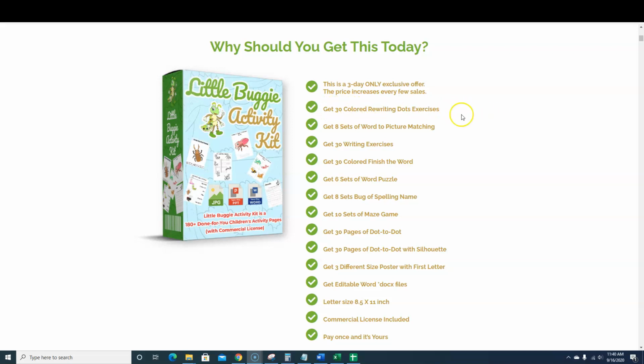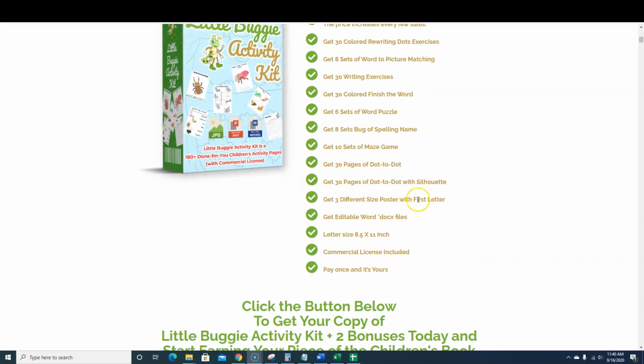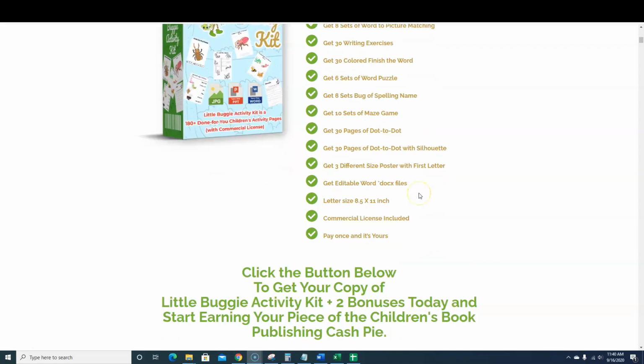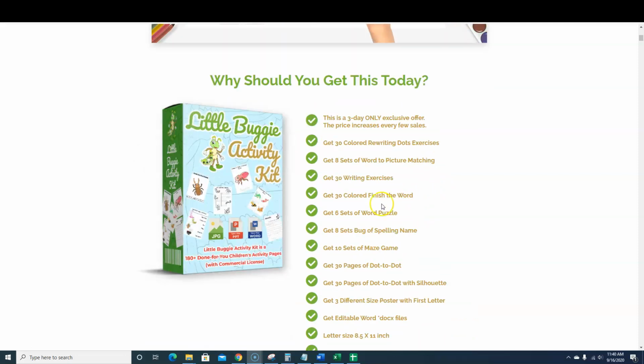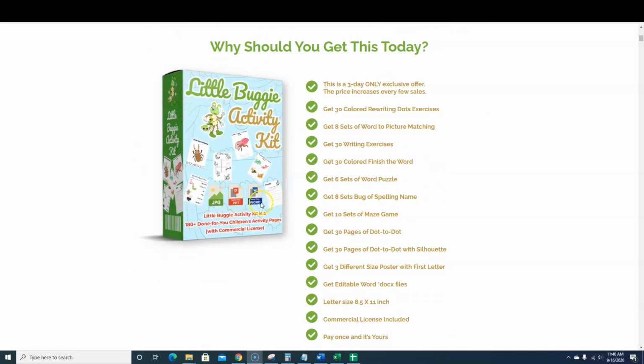So you're going to get all kinds of stuff: 30 coloring pages, rewriting dot exercises, picture matching, writing exercises, finish the word. You're going to get 6 sets of word puzzles, 8 sets of bug and spelling names, 10 sets of maze games, 30 pages of dot to dot, 30 pages of dot to dot with silhouettes, 3 different size posters with first letters, and I'm going to show you. And you get everything in Word and PowerPoint and JPEG. It's just an incredible amount of assets that you get.